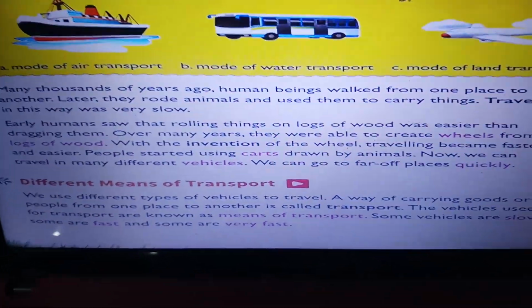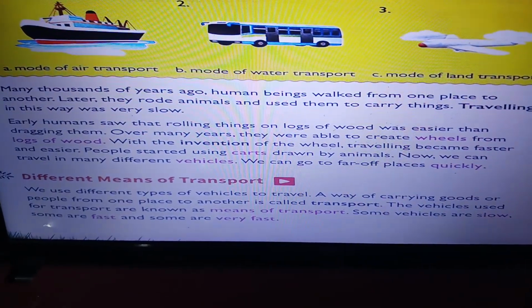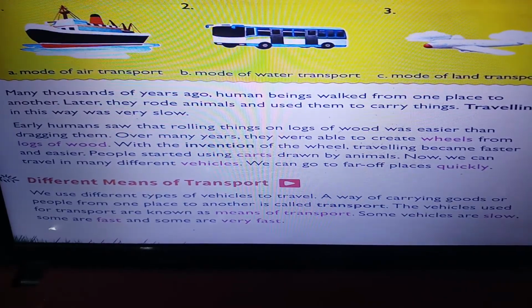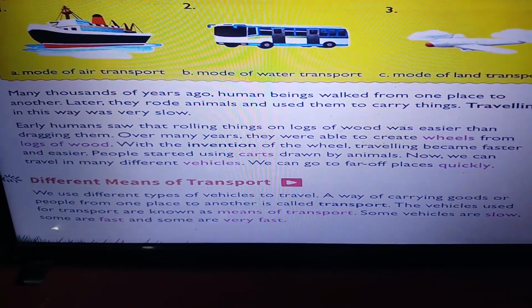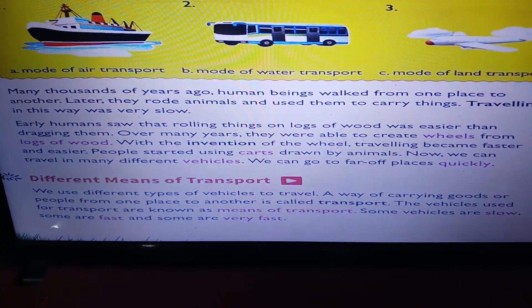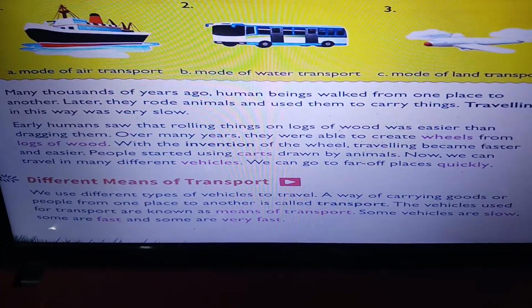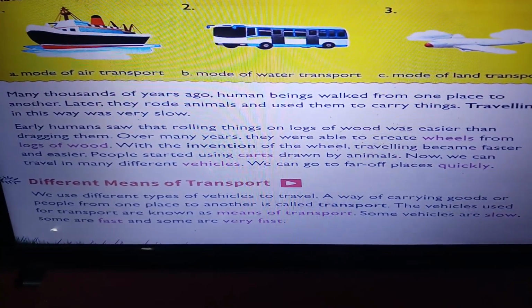Now what are the different means of transport? We use different types of vehicles to travel. A way of carrying goods or people from one place to another is called transport. The vehicles used for transport are known as means of transport. Some vehicles are slow, some are fast and some are very fast. So, there are different types of vehicles nowadays.